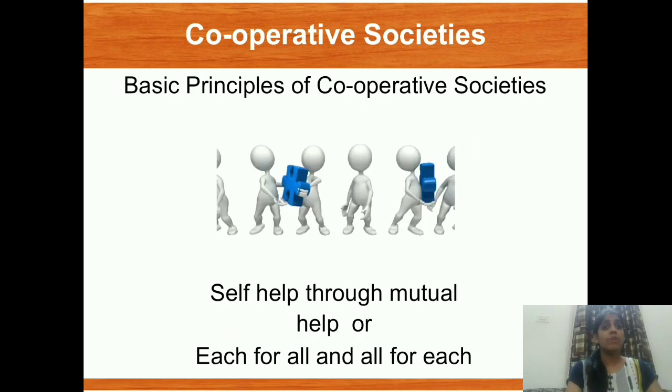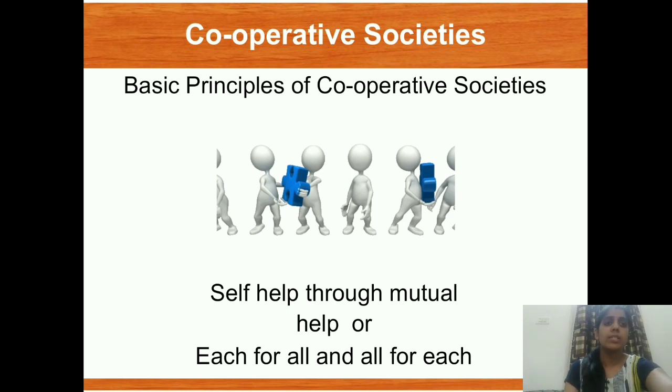Then see what we have. The basic principle of a cooperative society is that you help yourself through mutual help. Means if you help each other, you will help yourself, because if all the people join hands together and work, it will help each of them. So the basic principle on which they work is each for all and all for each. Please note this in your copies. It is each for all, means one is there for everyone and everyone is there for each and everyone. So each for all and all for each. This is what their motive is.